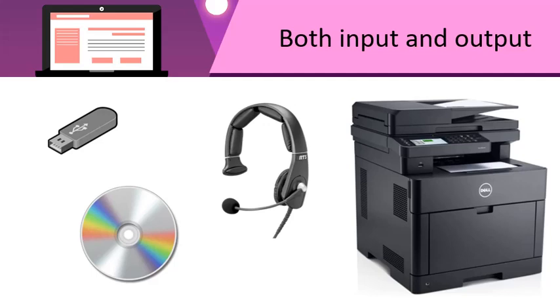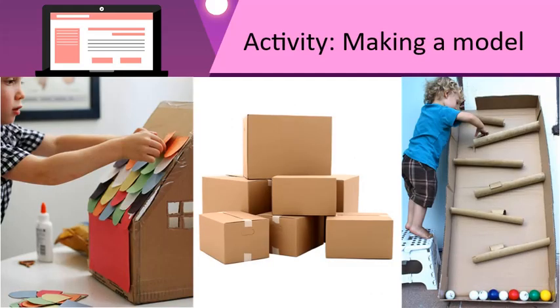As an activity, you could try and make a model of the 4 important parts of a computer using scrap material from your home. These can be cardboard boxes, CDs, or any other waste products which you can assemble together to make the 4 major parts of the computer, that is, the monitor, the CPU, the keyboard, and the mouse. All the best. Get going.